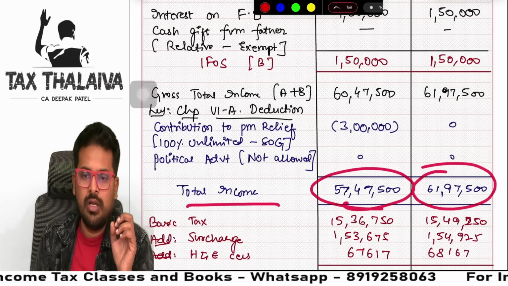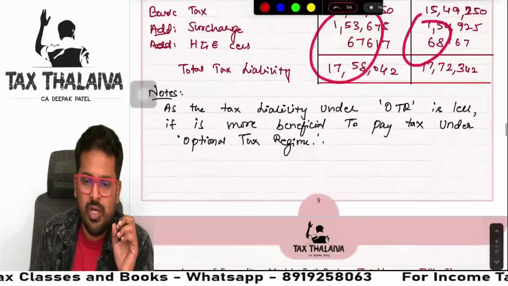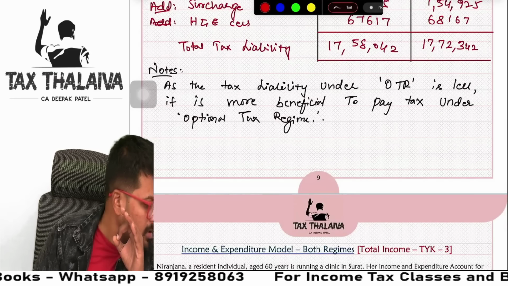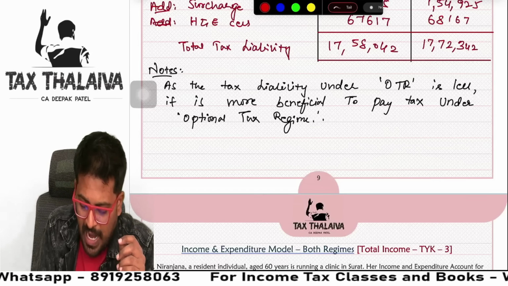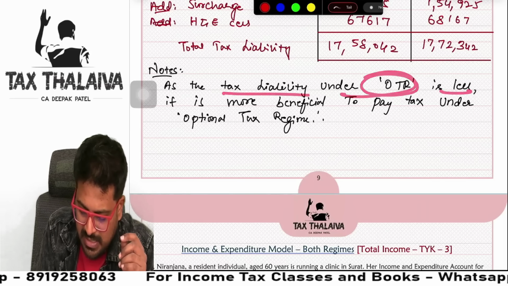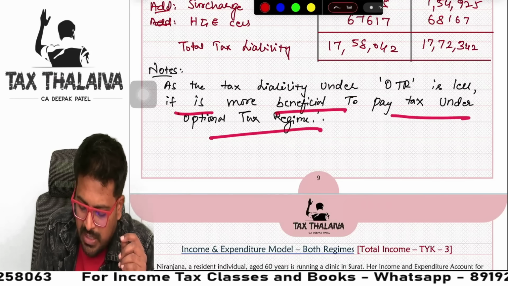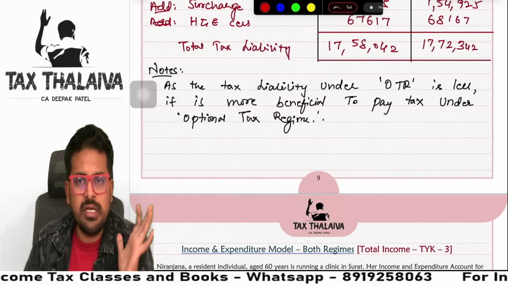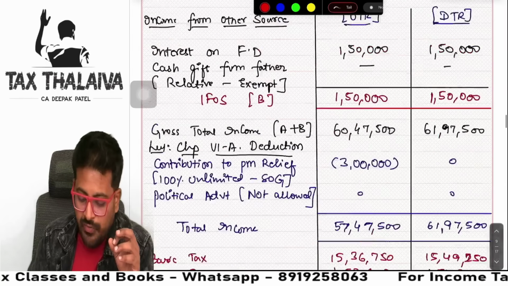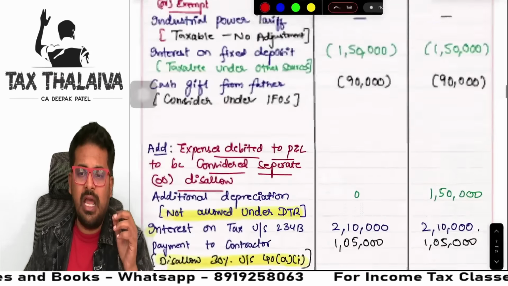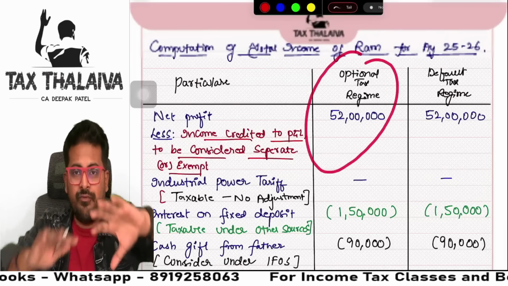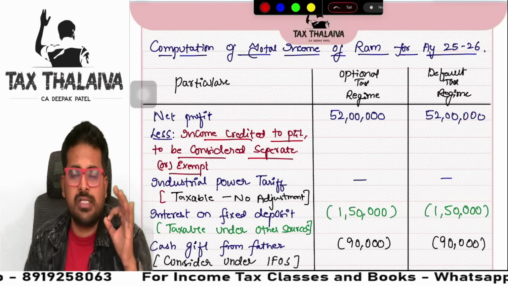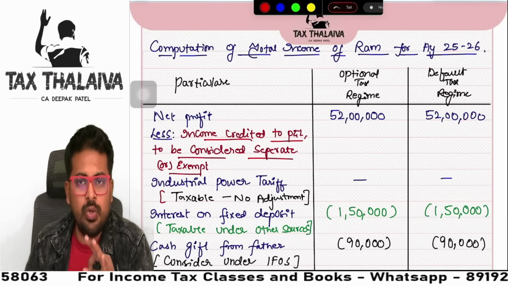Total income, tax liability will compute here itself. You will save a lot of time, and there has to be a conclusion also, guys. Yes, there has to be a conclusion also. So as the tax liability under the optional tax regime is less, it is more beneficial to pay tax under optional tax regime. As simple as that. That's all. Your question is done. You will save a lot of time. Don't go and separately format one format for optional tax regime, first I will do optional tax regime, then I will do default tax regime. You will waste a lot of time, trust me. This is the best method you can follow.